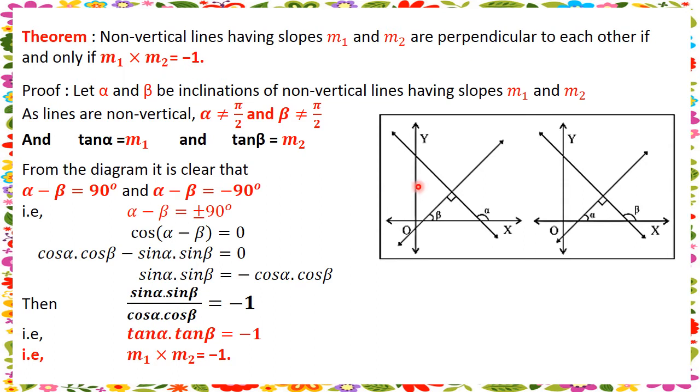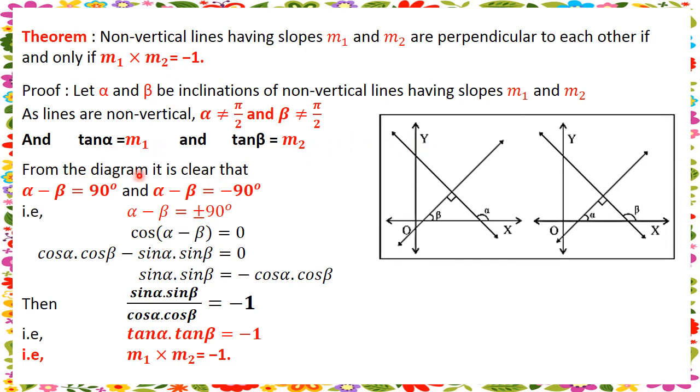Consider alpha and beta to be the inclinations of non-vertical lines having slopes m1 and m2. Then alpha is not equal to pi by 2 and beta is not equal to pi by 2. Now look at the diagram: two lines with inclinations alpha and beta. This way also you can take beta and alpha interchanged. So in both cases we are considering this theorem. So tan alpha is equal to m1 and tan beta is equal to m2.